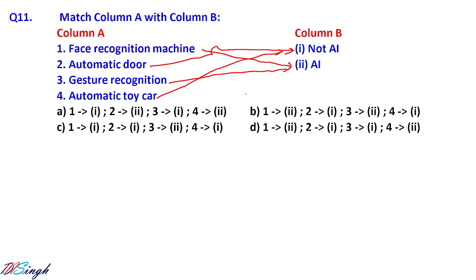Let us see which is your correct option here. So first is matching to the second. So for one, second is the correct answer. There B and D are eligible options. Okay, fine. Then go for the automatic door. Second is not an AI. Okay, 2 is also matching. It is differing at 3. Gesture recognition is an AI. So that third will go to 2. So B is the correct option.